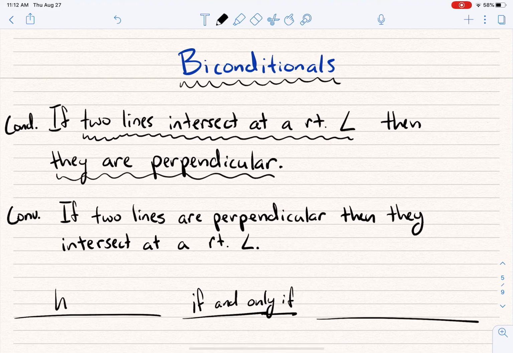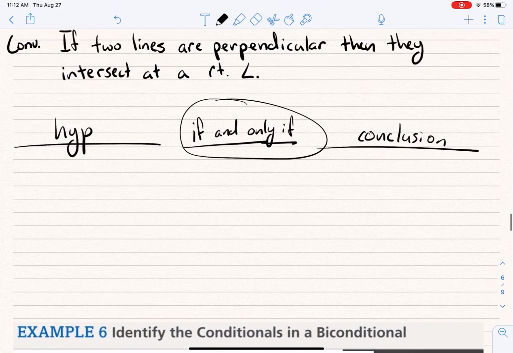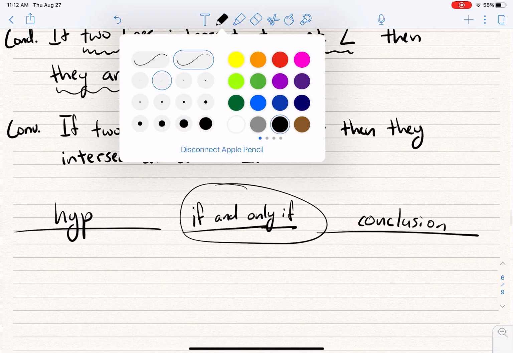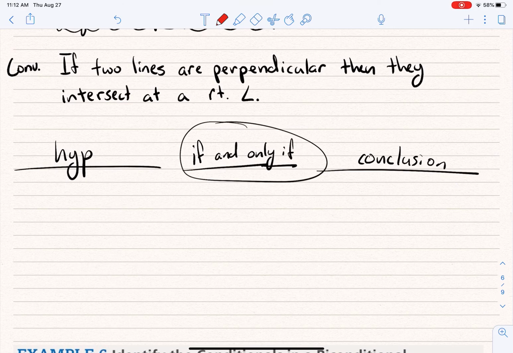Okay? So it goes hypothesis, if and only if, conclusion. That's how you write a biconditional. Literally, you use these words, if and only if. Okay? And so what I want to do right here is write an example of this one. And the neat thing is you can write the hypothesis of either one, because it's true both ways, they're kind of interchangeable.